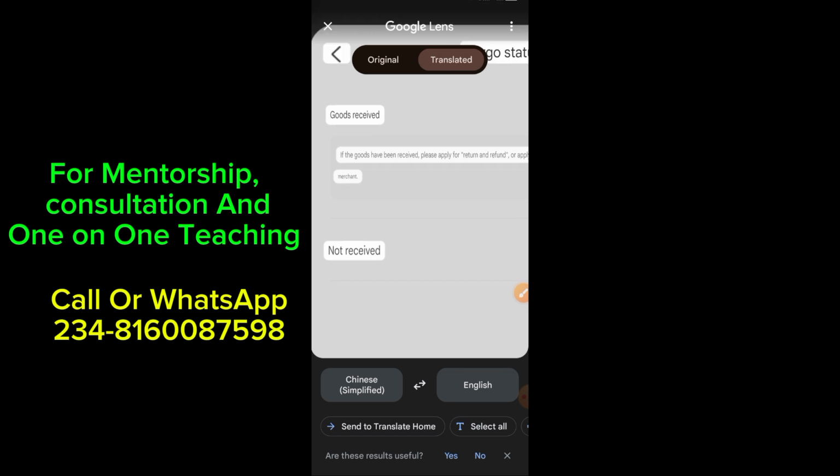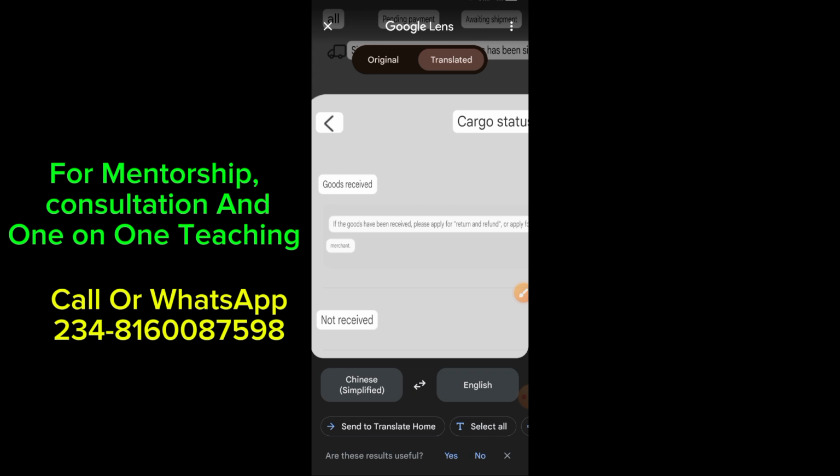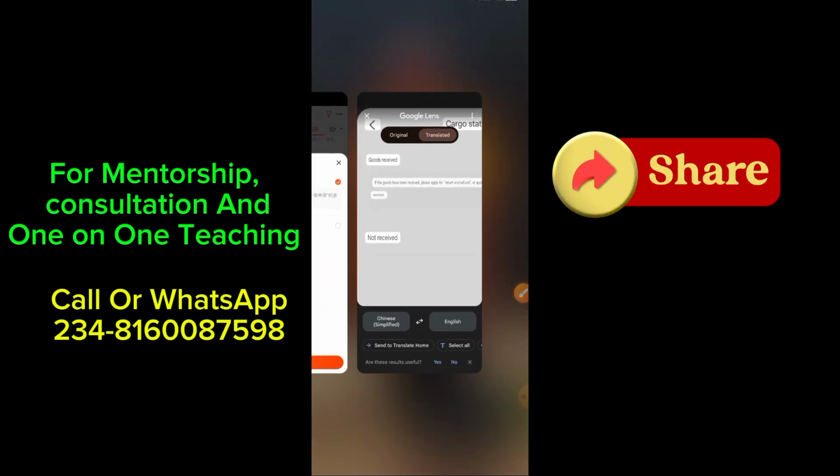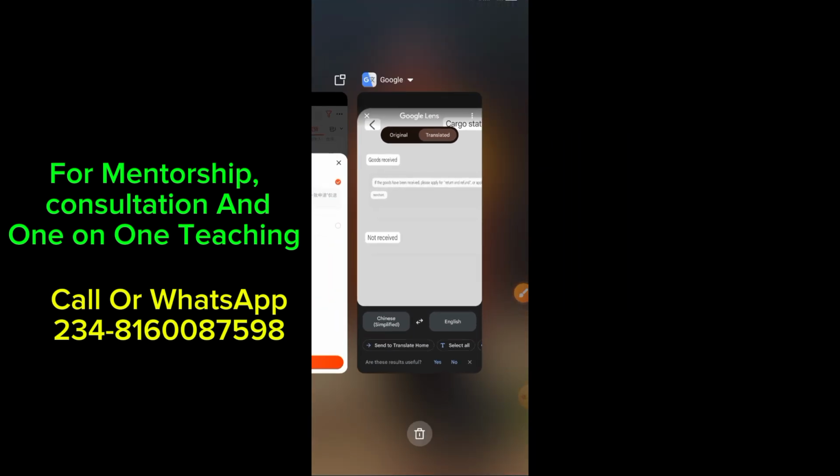If I select goods received, it's not as if the transaction will not go. It will go, but I want it to be much faster. So I'm going to select this not received here. And to be sincere, I haven't received this item. So that second option is what I'm going to be selecting instead of going for the first one.